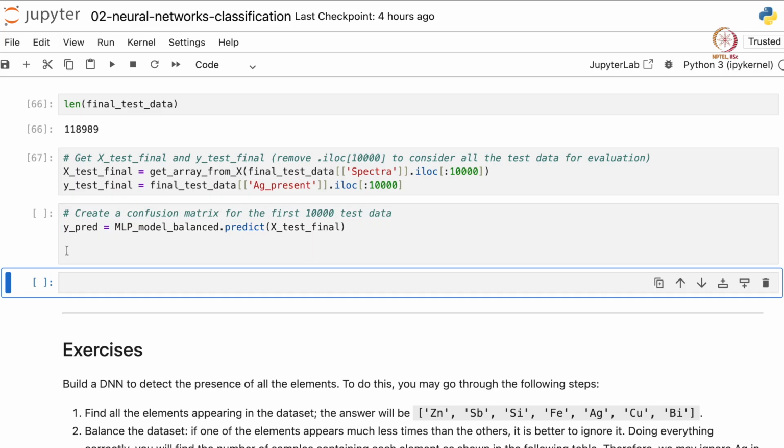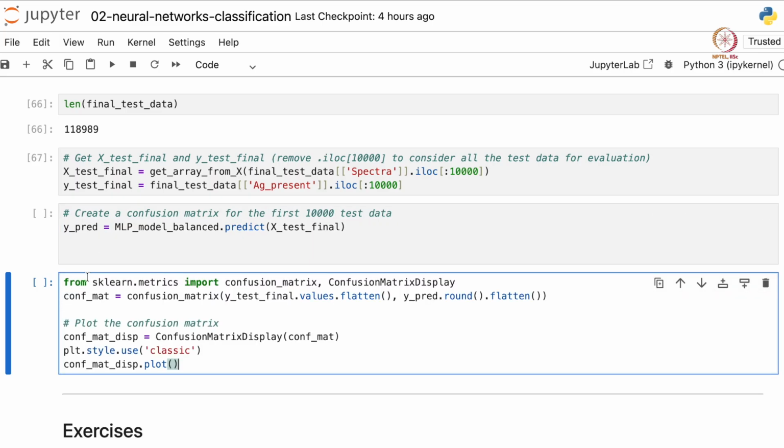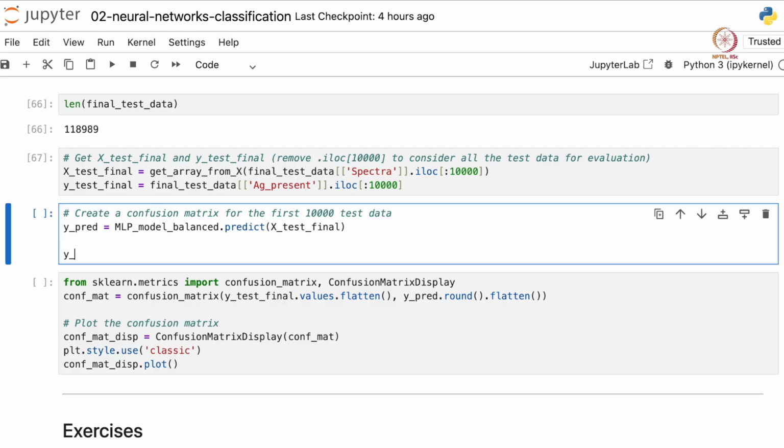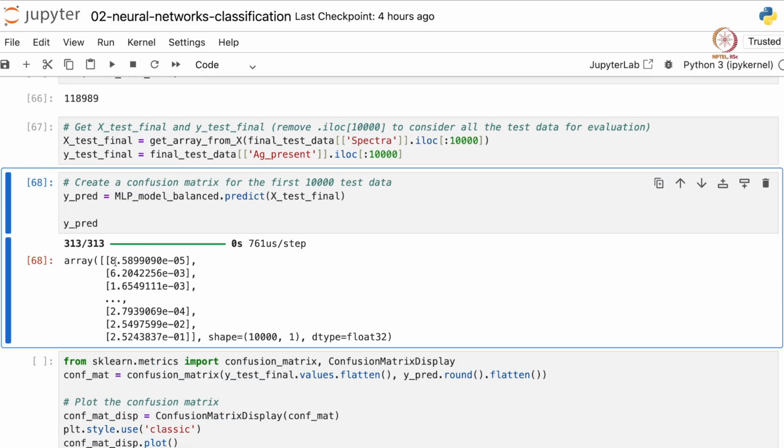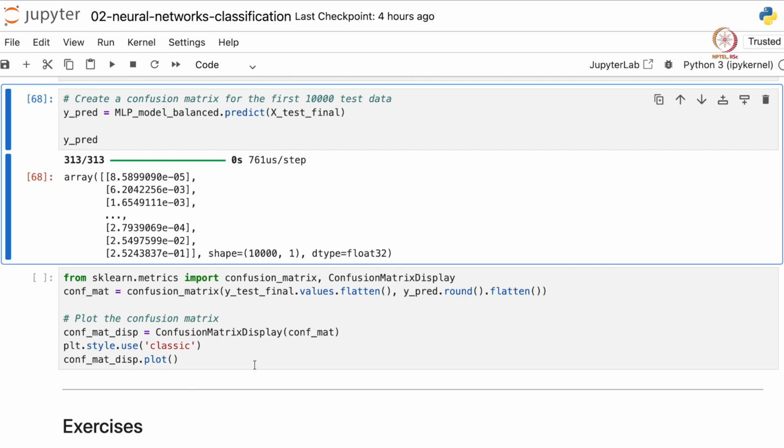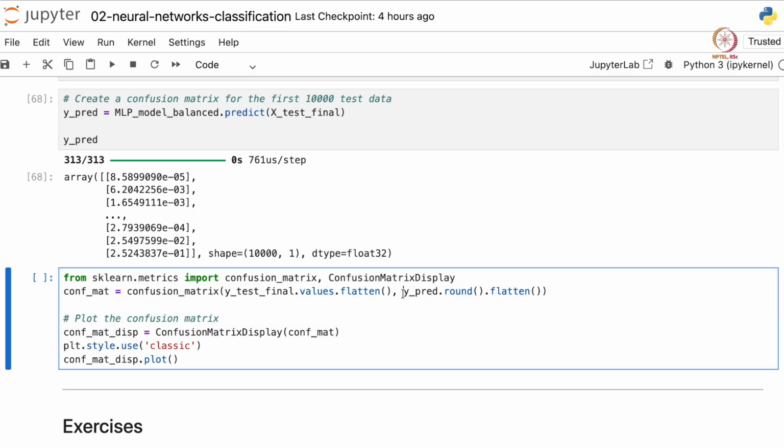Let us find the predictions and print them. Y predict. So we see all our predictions always lie between 0 and 1. So basically when we want to compare it with true and false values, we are rounding off our predictions. So if the prediction is above 0.5, it is treated as true or 1. If it is below 0.5, it is treated as 0 or false. And we are flattening it just so that both our predictions and true values have just a single row. So this gives us the confusion matrix, this line of code.